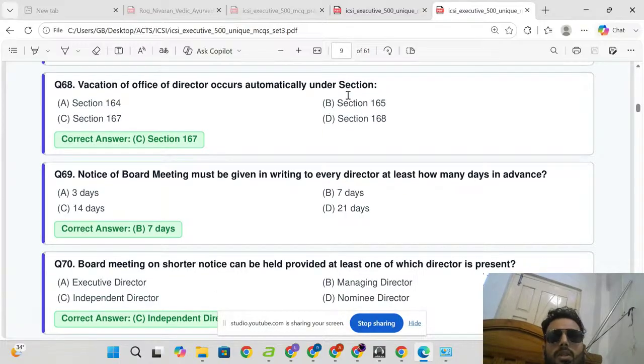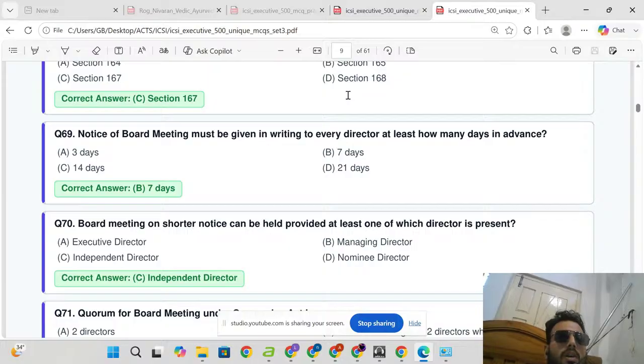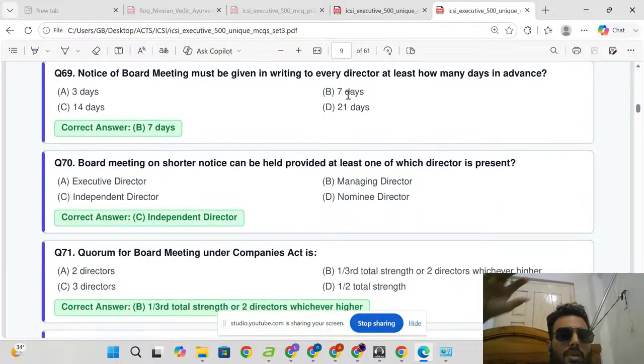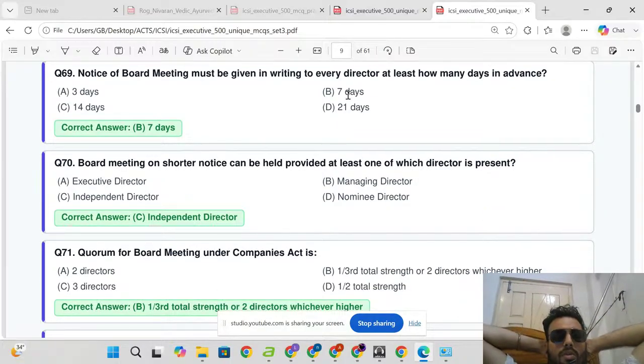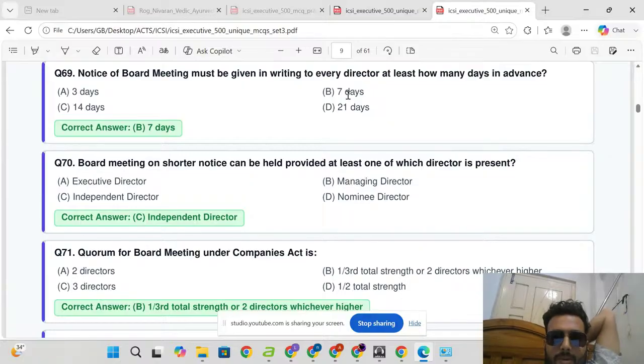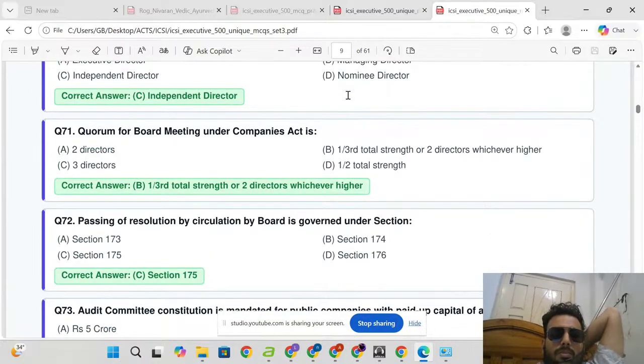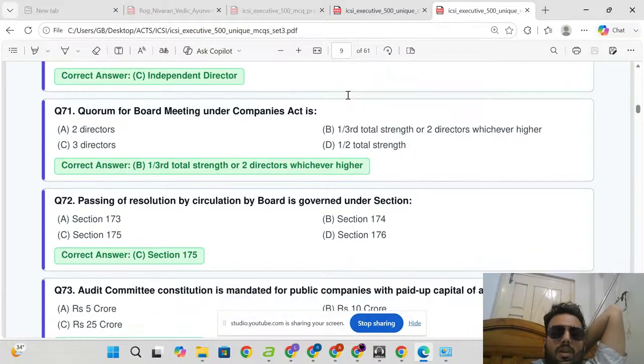Notice of board meeting must be given in writing to every director at least how many days in advance? 7 days. Board meeting on shorter notice can be held provided at least one independent director is present. Quorum of board meeting under Companies Act is one third of the total strength or two directors, whichever is higher.